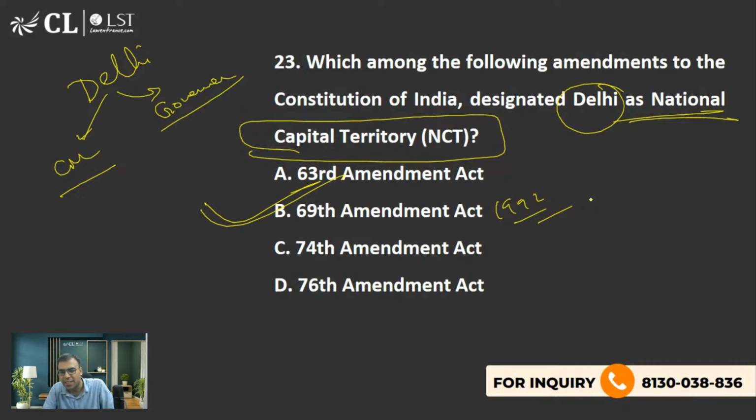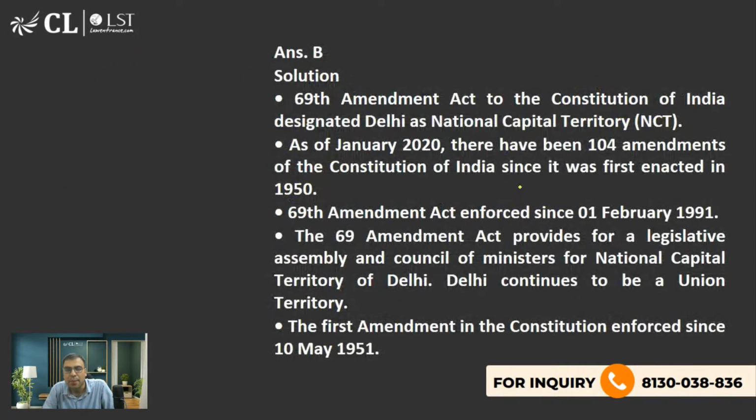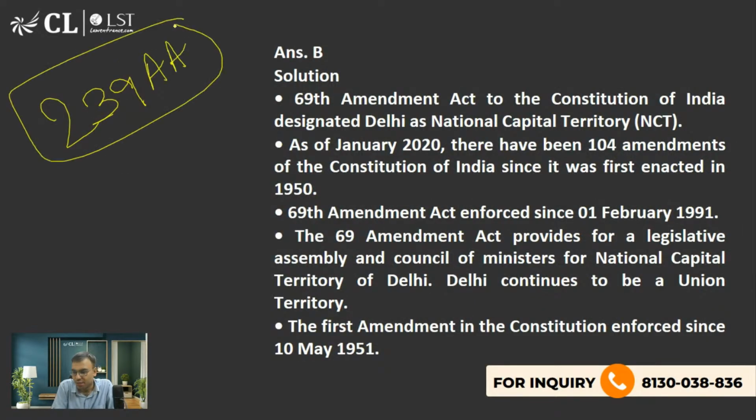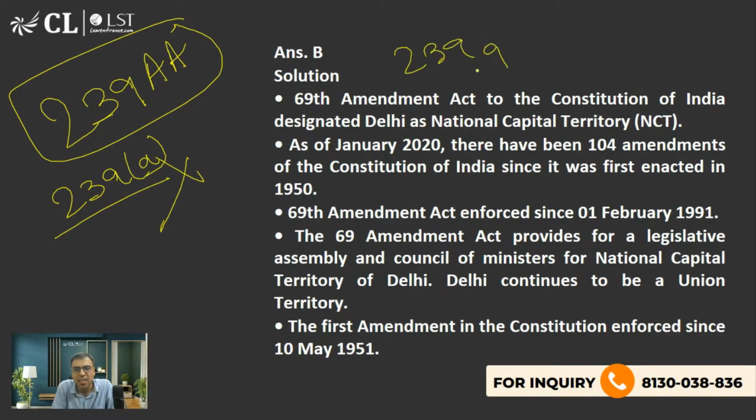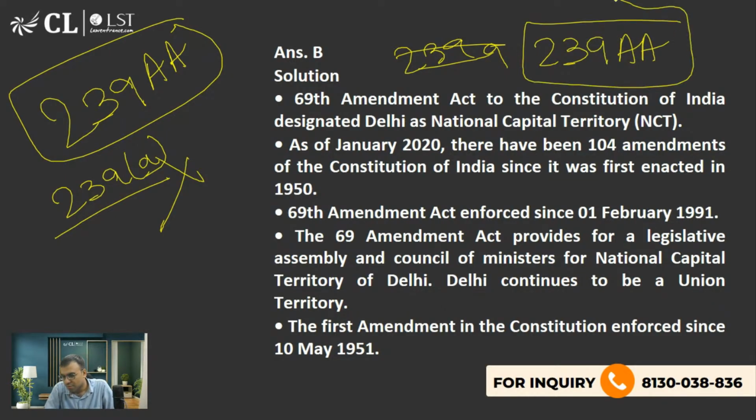Yes, you are right. Article 239, capital A, capital A. So the answer is this. 239, capital A, capital A. ऐसे लिखना है. Don't write like this. This is clause A. ये अलग हो गया. Even if you write like this, this is not correct. 239, capital A, capital A. This is the correct answer. ठीक है.